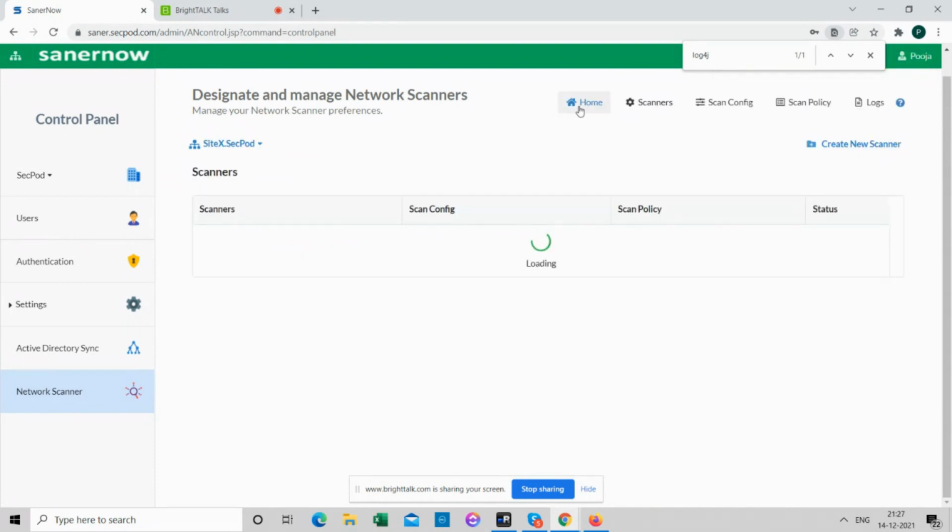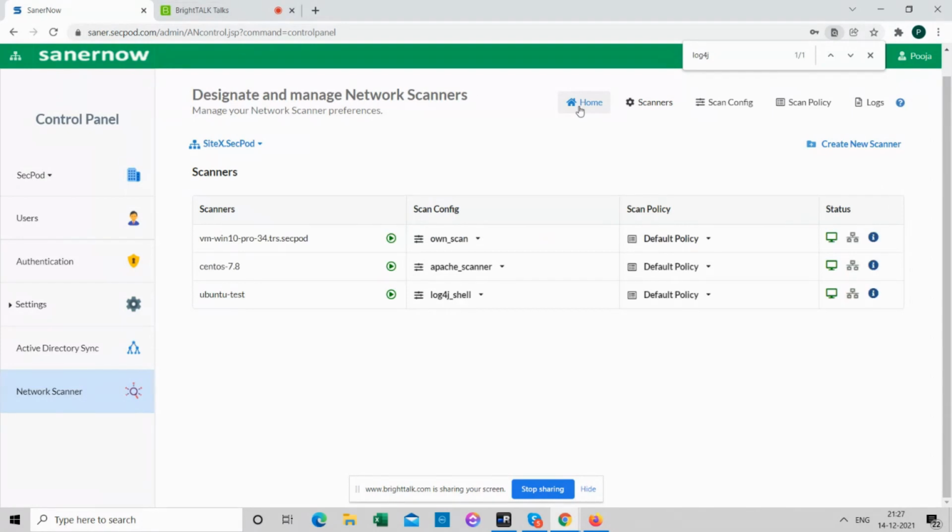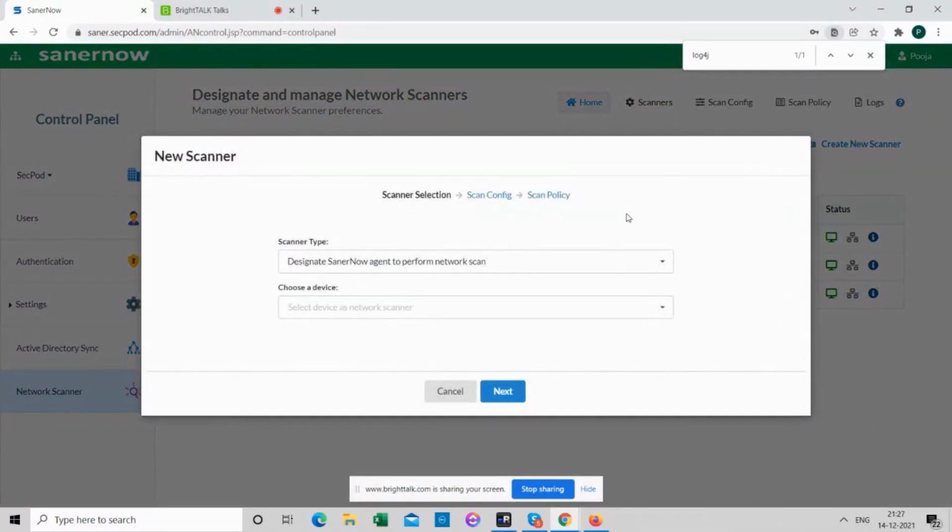So I'll just show how we set up a scanner and make sure we are able to scan a remote device. So click on create a new scanner. Choose a device; whichever device has the agent installed will get listed here. You can decide which device you want to use as a scanner.